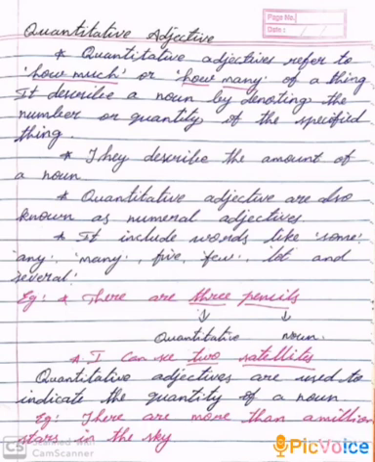There are more than a million stars in the sky. How many stars are there in the sky? More than a million. You put questions with how many or how much in quantitative adjectives.